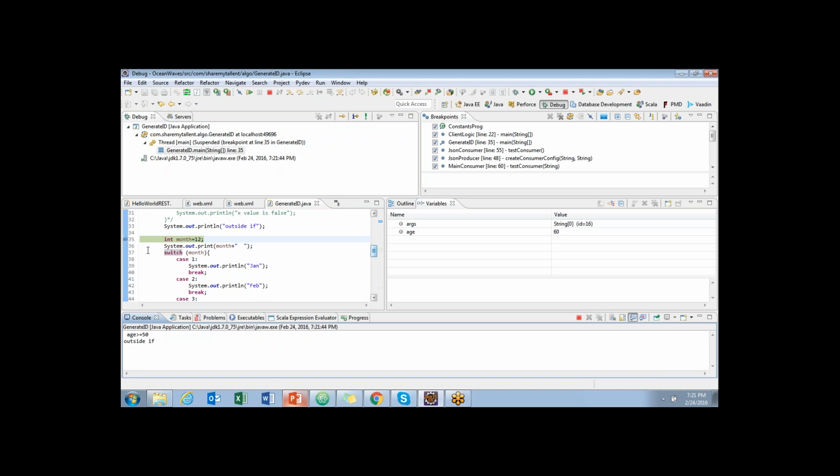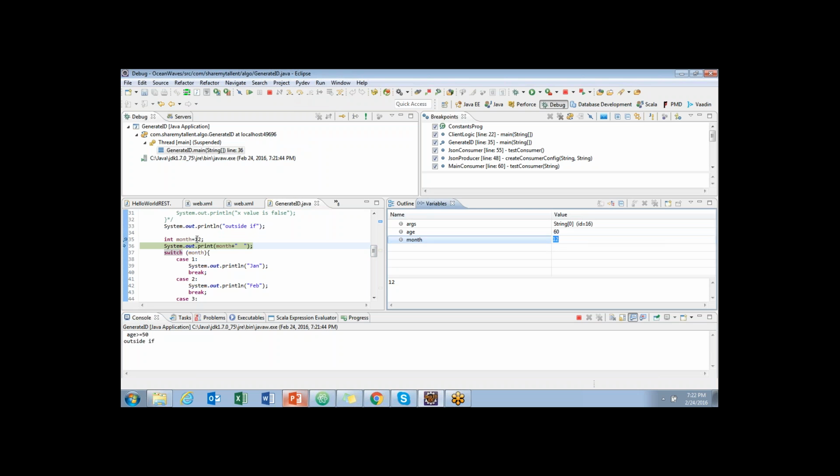So my code is at month 12, and I'm running the code one line by line with F6. It goes to system.out.println of month, and you see here in variables month is 12. Once I go, see, now 12 got printed with a space, because I added it.